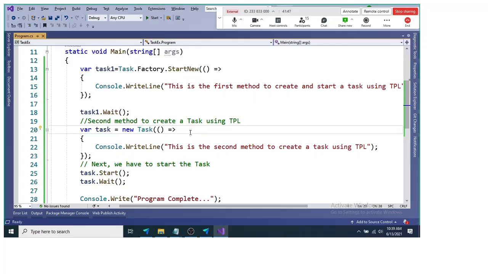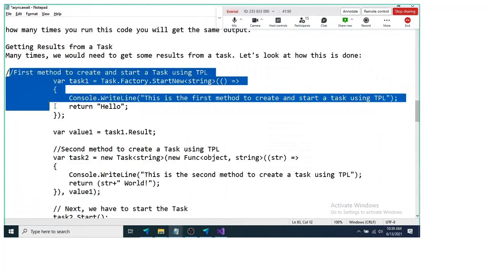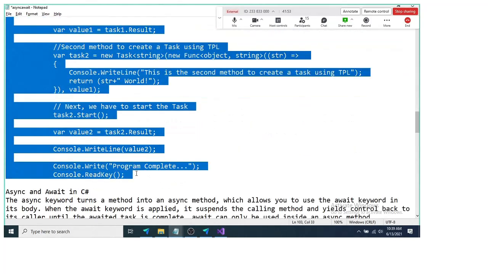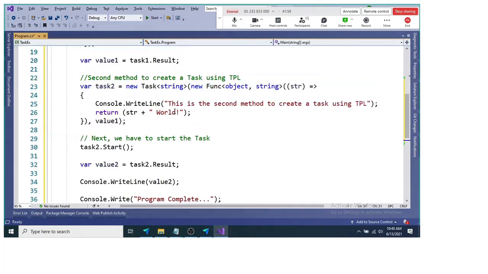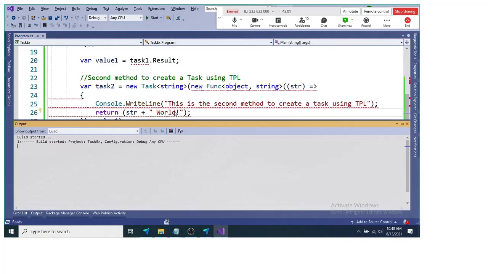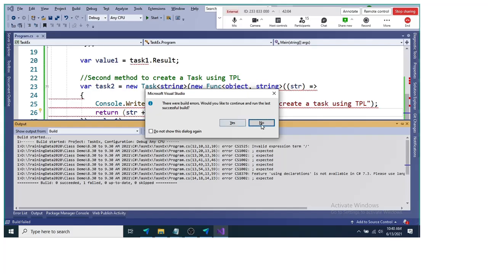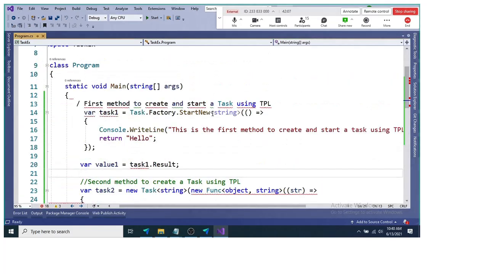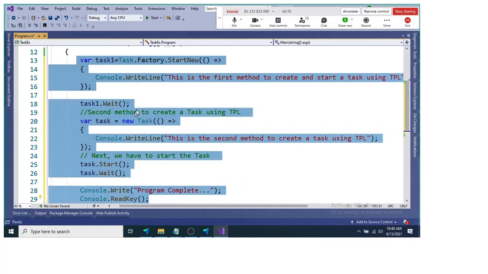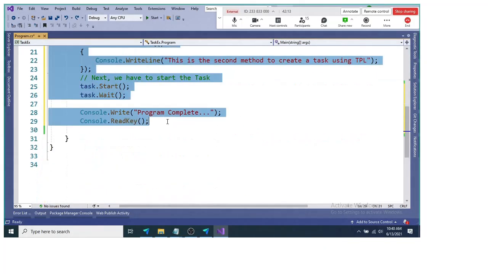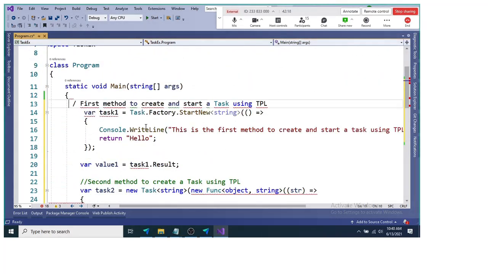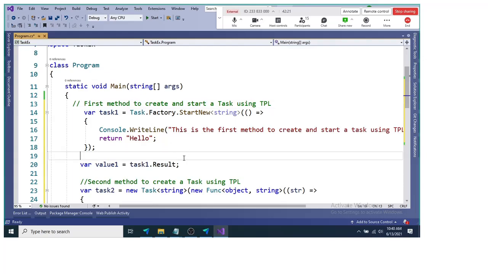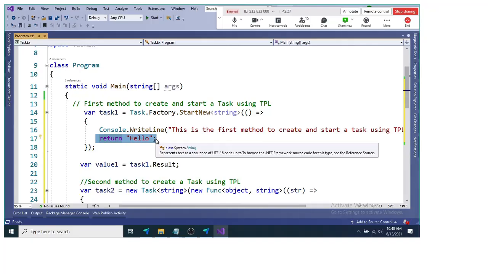Now let's return something from this. If you look at this code, I will just copy this code instead of typing it again, and paste it here. When we run this, you'll find something here. Oh sorry, I think I copied it in the wrong place. Okay. So this is the first method to create a task, and it's returning the Hello.